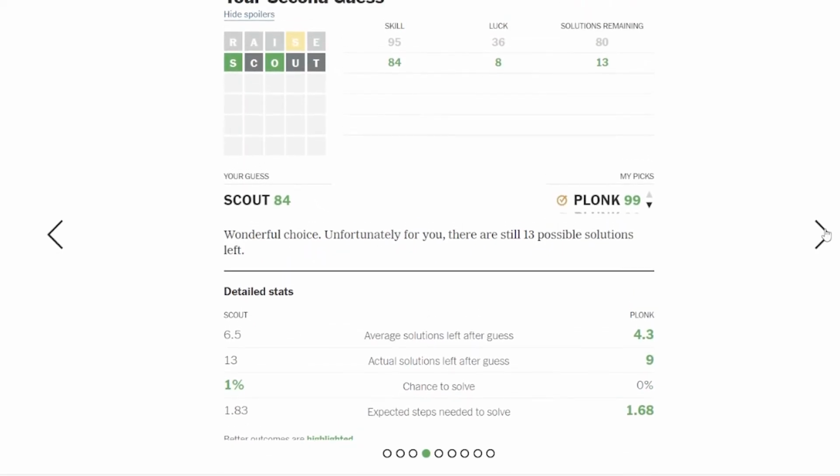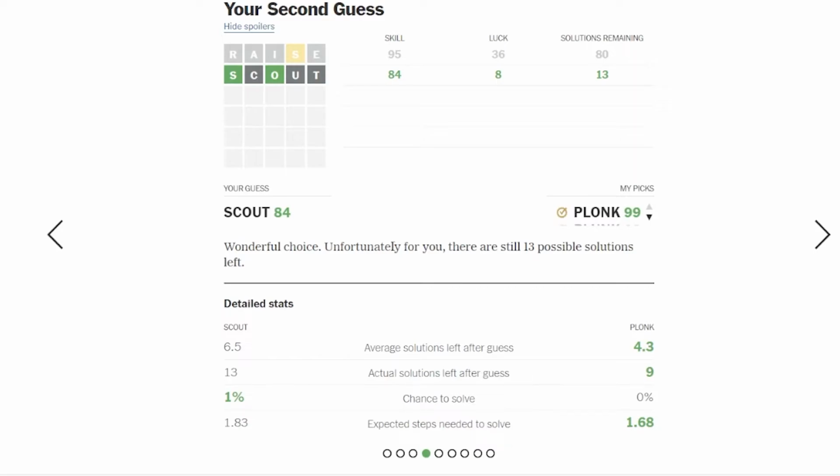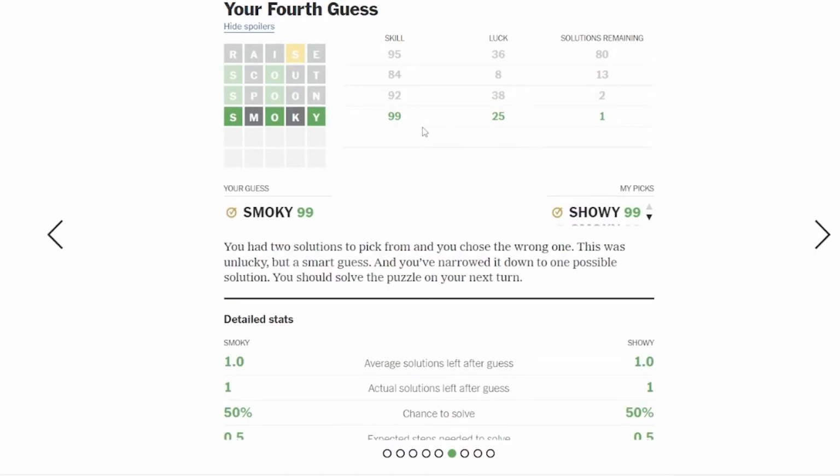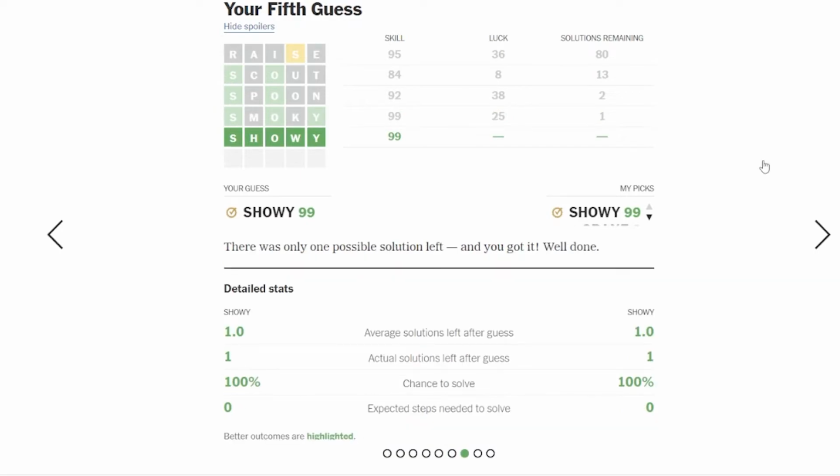Scout says that's a good guess, but it left 13 possible solutions. I don't think I thought of all of those, but I got a pretty good hunk of them. And spoon, and I narrowed it down to 2 choices, and I lost the coin flip, which killed my luck score, for whatever that's worth. My luck score in Scout was very poor. All right, so I guess I got a bit unlucky, but I'm very satisfied with the way that solve went.